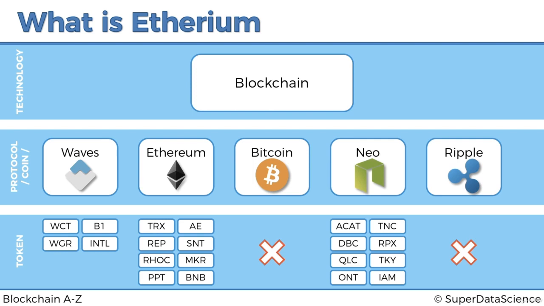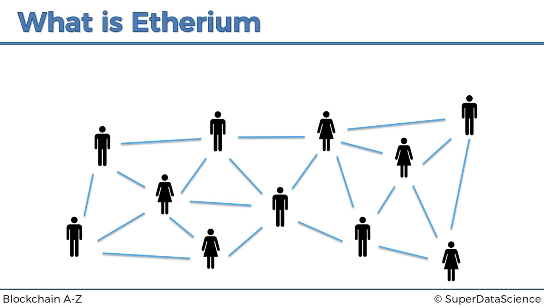What is the whole idea behind the protocol that is Ethereum? The main underlying idea is that we are all interconnected. We have the internet, which connects people together.